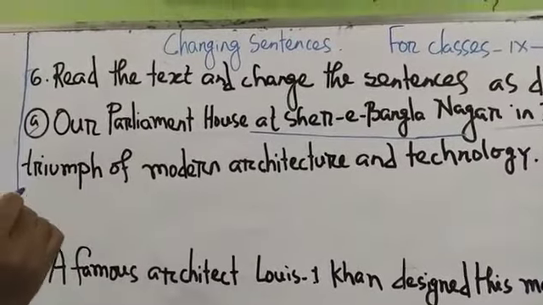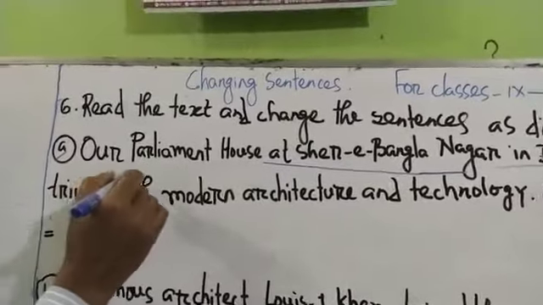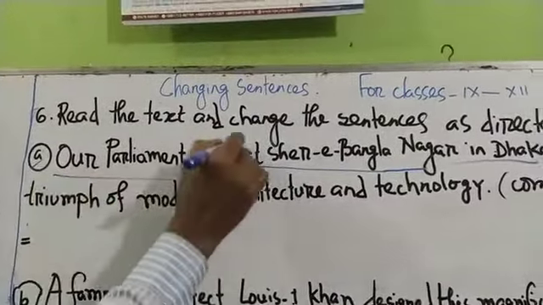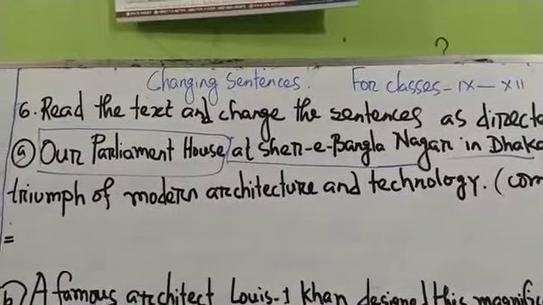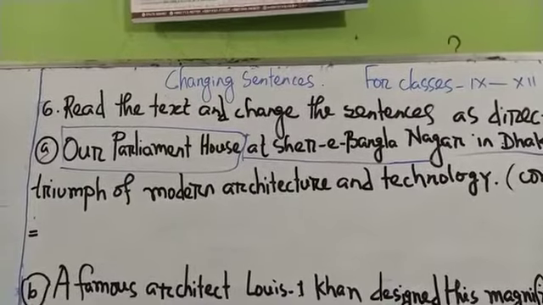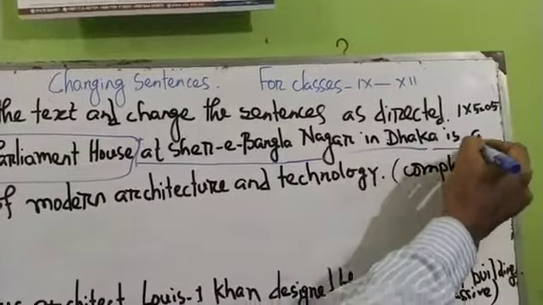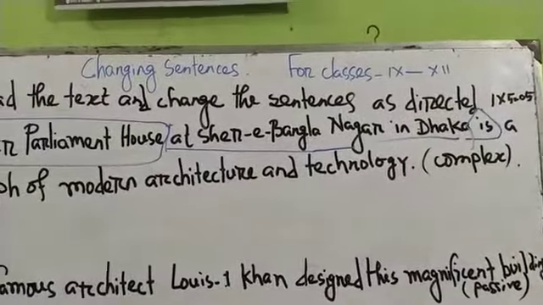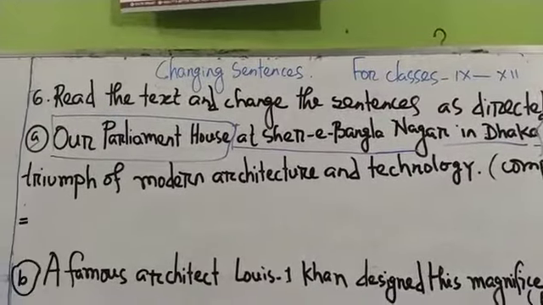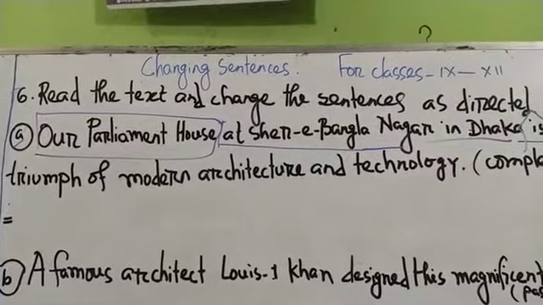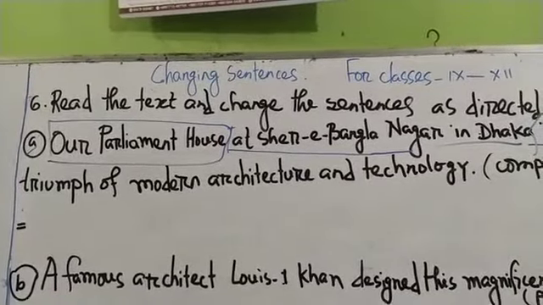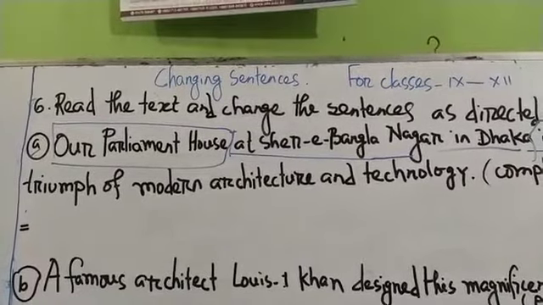In a simple sentence you will see there is only one subject and only one finite verb. If in any sentence you find only one subject and only one finite verb, this sentence is a simple sentence, and now you have to change it into a complex sentence.